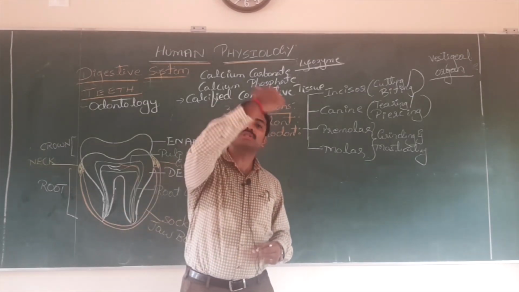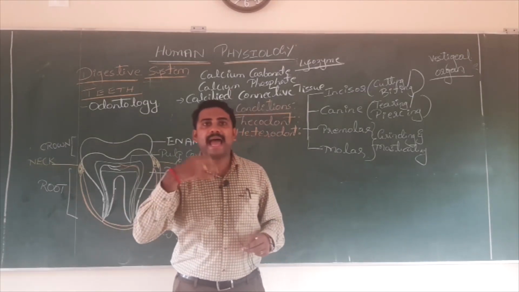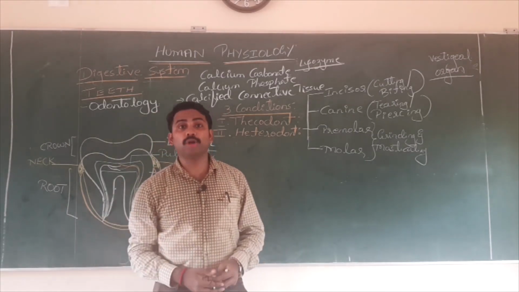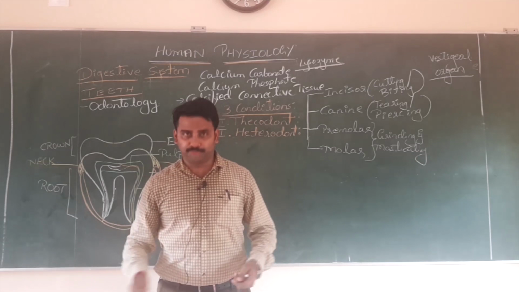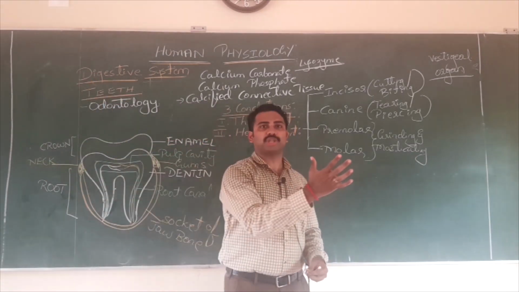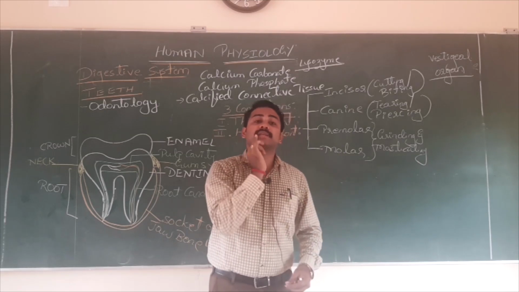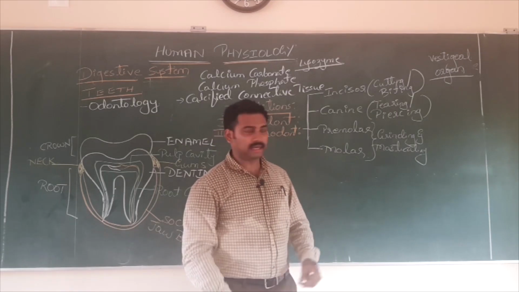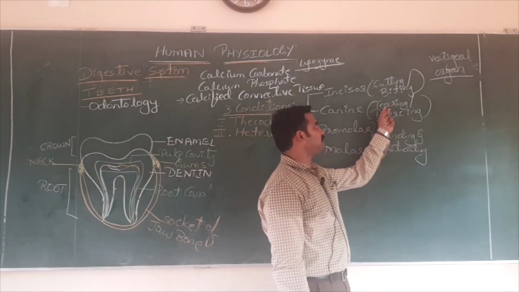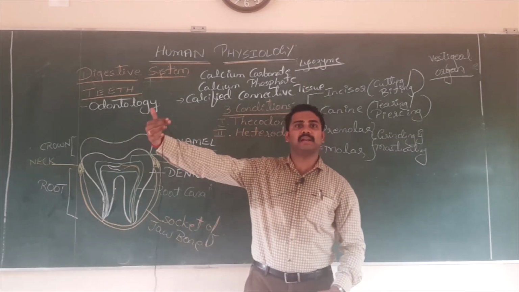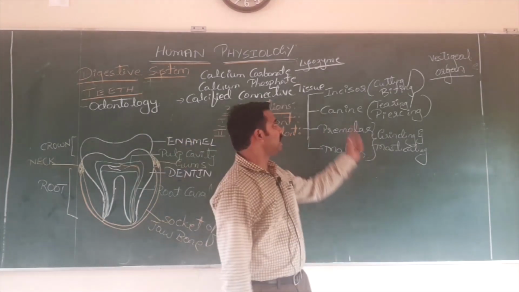When you search in my body, a research says human has 99 different vestigial organs. How many? 99 different types of vestigial organs are present in the human. One I have given the example. What is that? Canine. Next, premolar and molar together are called grinding or masticating teeth. Have you seen the tusk of the elephant, the dantagalu of the elephant?